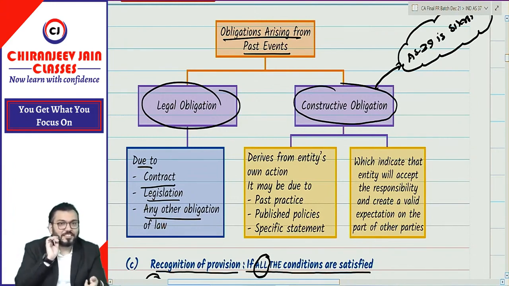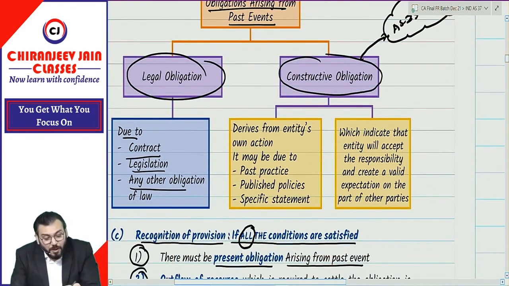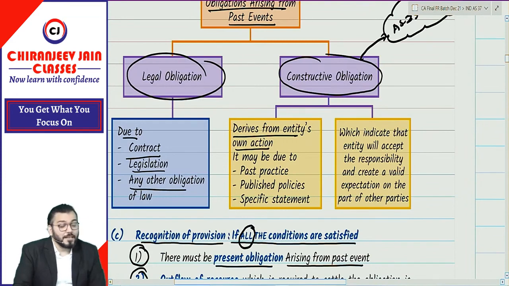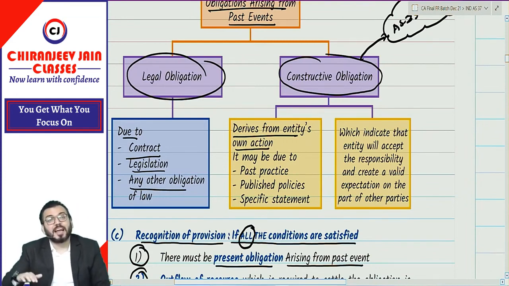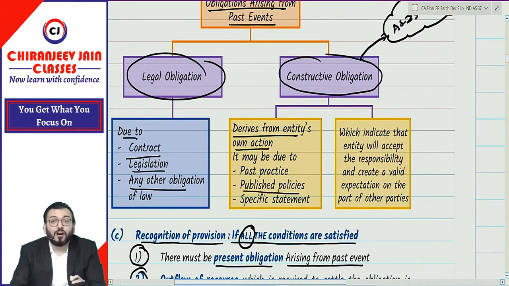Let us understand. Constructive obligation derives from the entity's own action. It may be due to past practice. It may be due to published policies. It may be due to a specific statement or announcement.